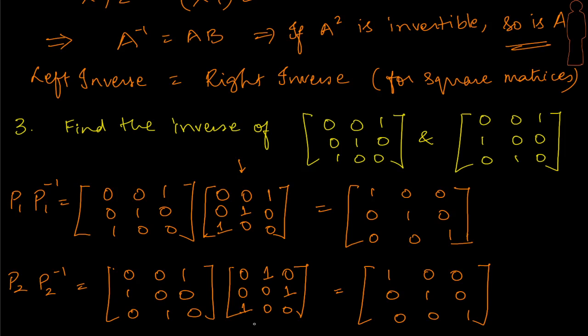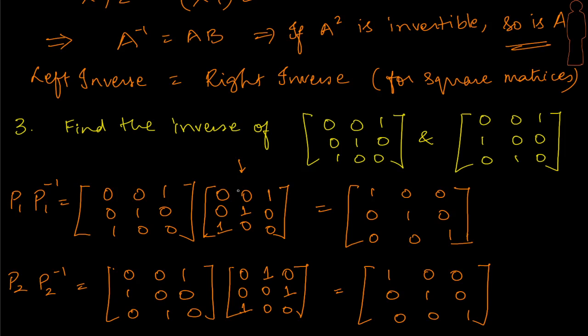In no time, just by looking at the column view of multiplication, we are able to quickly derive what the inverse is, but we are doing it for very simple matrices. There is one very good observation that we can make looking at the inverses here, and if you remember, when we discussed permutation matrices, we talked about a specific property, and we said that its inverse is the same as its transpose, right?